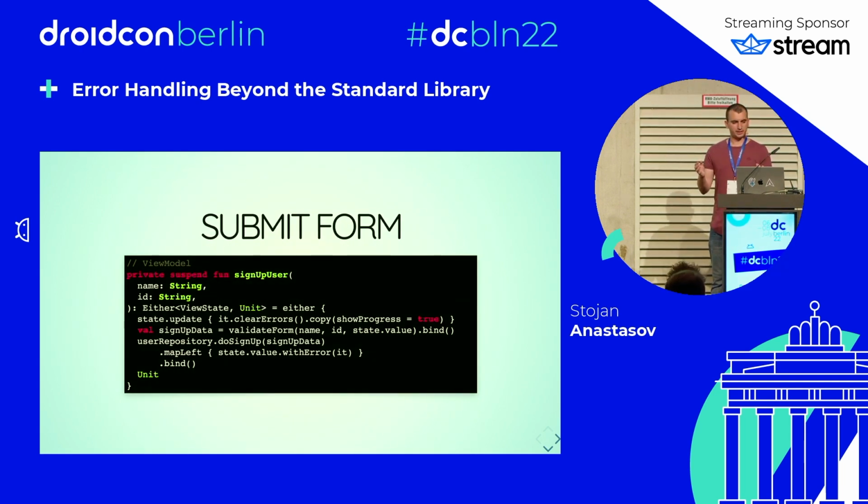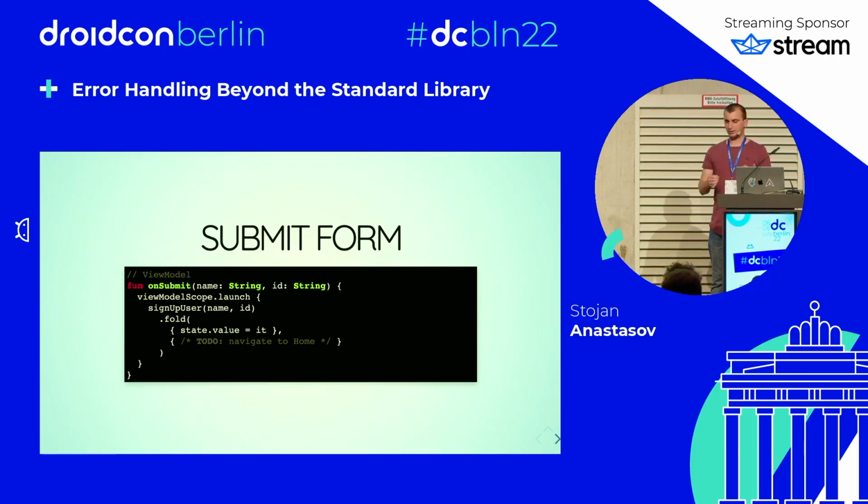And now we have a sign-up user function that takes a name and ID. It updates the UI to show the progress. We validate the form. We use bind. That means we have access to the sign-up data that we can use to pass it to the repository. Here, again, we use map left to convert that domain error to our updated view state that will include the errors. And then we return unit, because we're not updating the UI in case of success, but we want to do a navigation here.